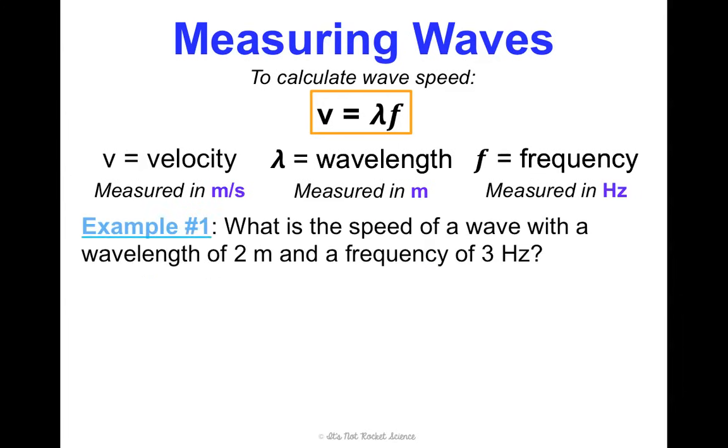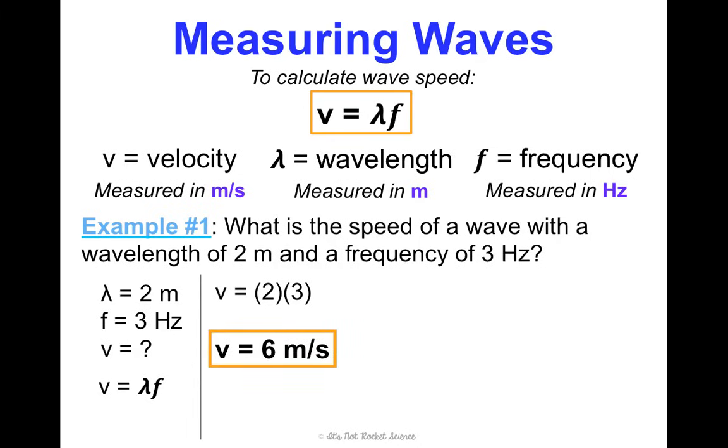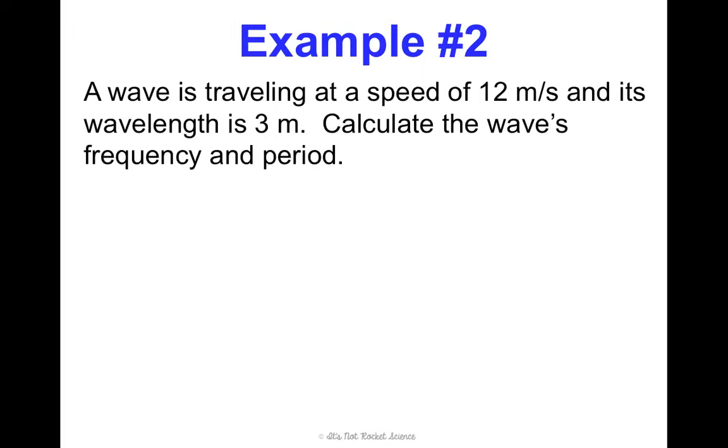So an example: what is the speed of a wave with a wavelength of 2 meters and a frequency of 3 hertz? Well, I know that wavelength is 2 meters, and I know that frequency is 3 hertz, and I'm looking for speed. This is my equation, and what I'm looking for is already isolated, so I don't need to rearrange. I can just plug in and solve. So my wavelength is 2, my frequency is 3, and 2 times 3 is 6, so I get 6 meters per second.